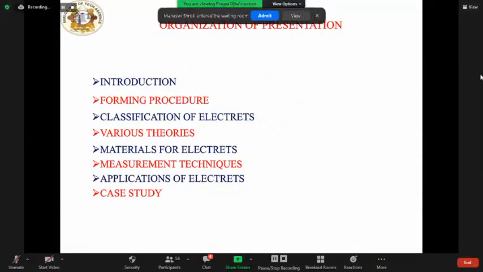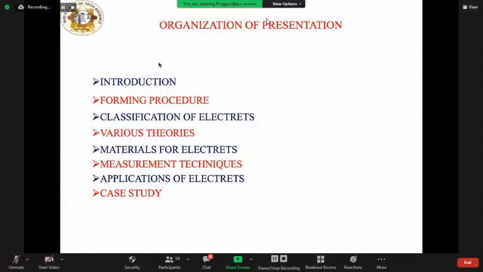Through this lecture, we will see an overview on electrets: what electrets are, how they are classified, different measurement techniques, some basic theories, and materials suitable for electrets. It also focuses on the achievements of polymer electrets being employed in energy harvesting, transducers, memories, and biomedicines.